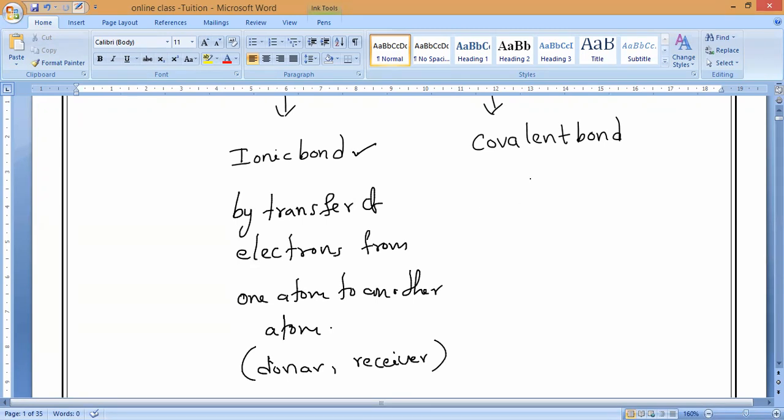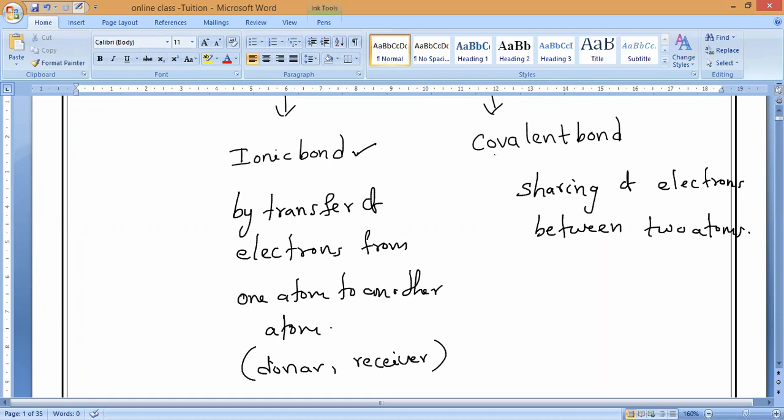Then only an ionic bond will form. Any doubt? Now, covalent bonds are formed by the sharing of electrons, not by donating, not by receiving. Sharing of electrons between two atoms is what we call a covalent bond.